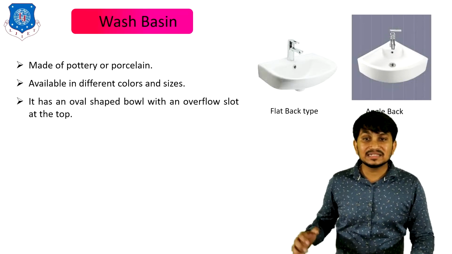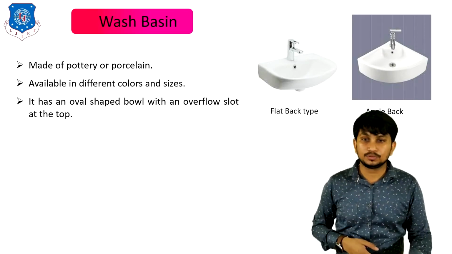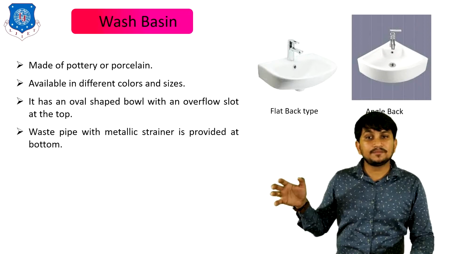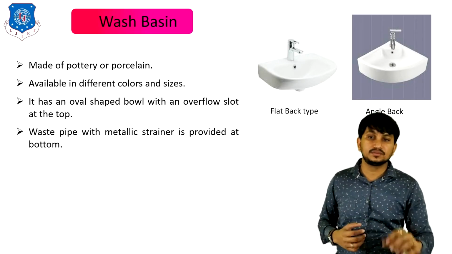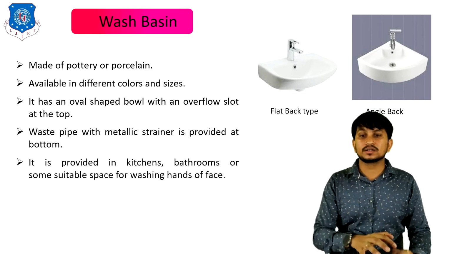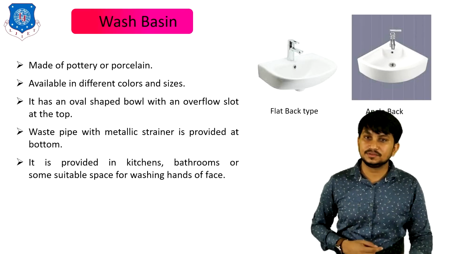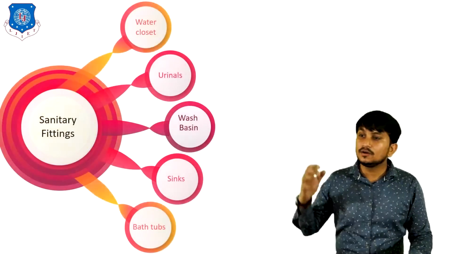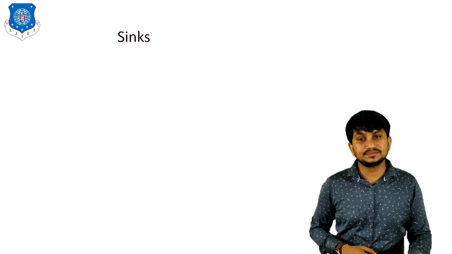It has an oval shaped bowl with an overflow slot at the top. Waste pipe with metallic strainer is provided at the bottom of this wash basin. It is provided in kitchens, bathrooms, or some suitable space for washing hands or face. That's all about wash basin. Fourth sanitary fitting is sink.